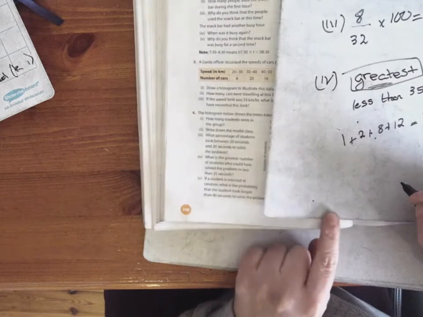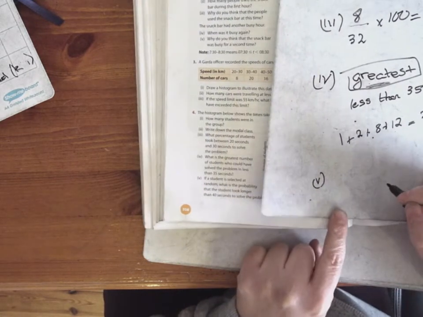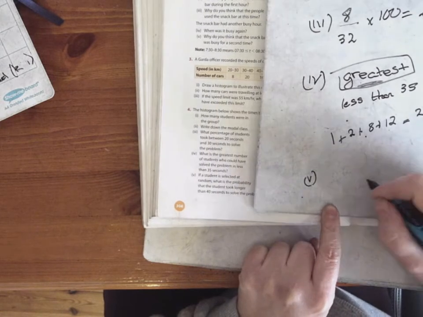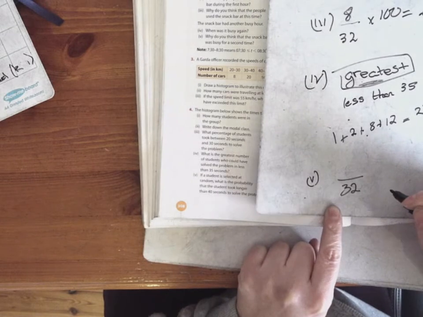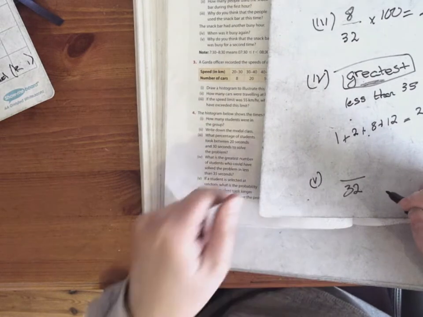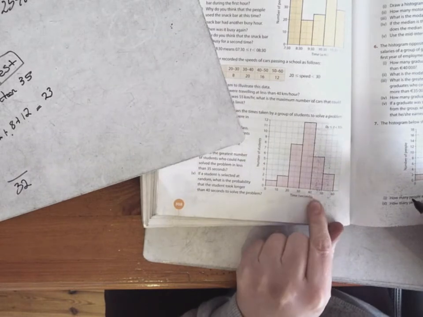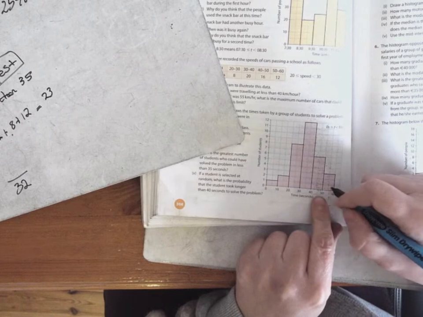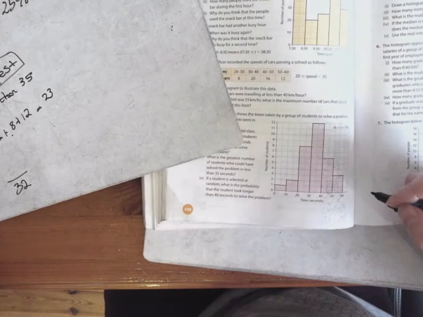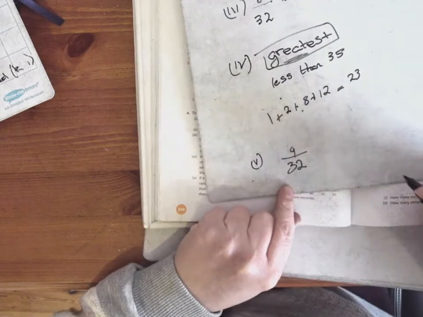Okay, and part 5 is going back to your probability from last year. If a student is selected at random, so you're picking from everyone, so you're picking from all 32 people, what is the probability that the student took longer than 40 seconds to solve the problem? So longer than 40, they're either in this group, which is 6, or they're in this group, which is 3. So there's 9 people that took longer than 40, so that's 9 over 32. Okay, that's the answer there.